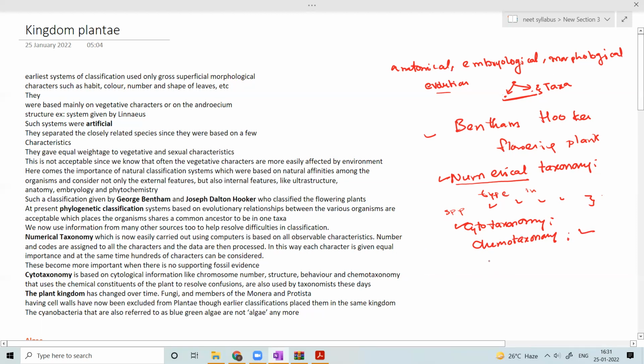The plant kingdom generally changed over time. Fungi and some of the monerans and protists were considered as plants. Fungi were included in the plant kingdom, and also some of the monerans which possess cell walls, and some of the protists. All these are now excluded from Plantae.